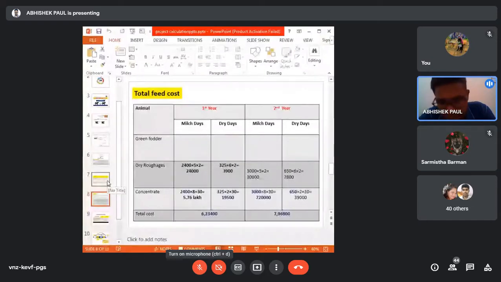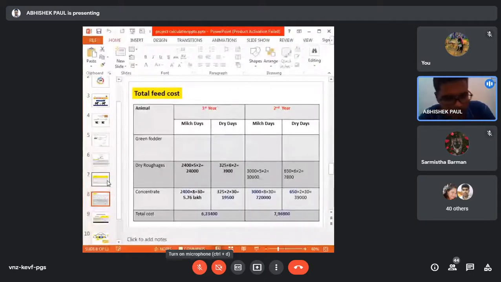This feed cost comes under the variable cost, and it is the single highest variable cost. Then comes labor cost, then medicinal cost, and lastly miscellaneous cost. This feed cost is the highest amount which is required.